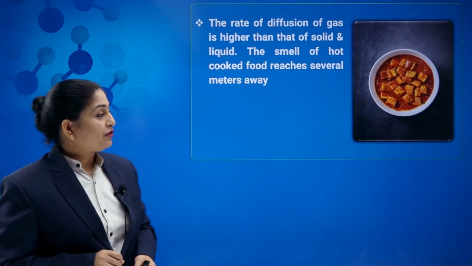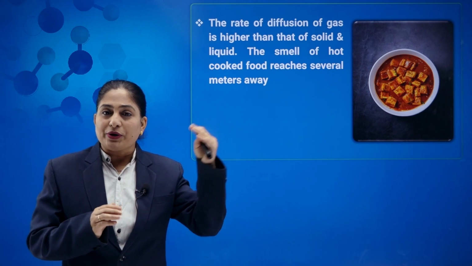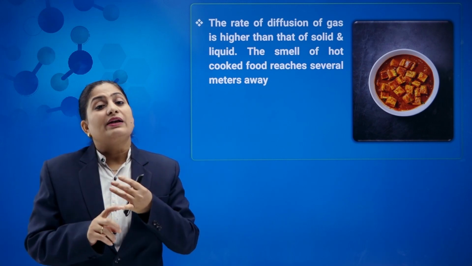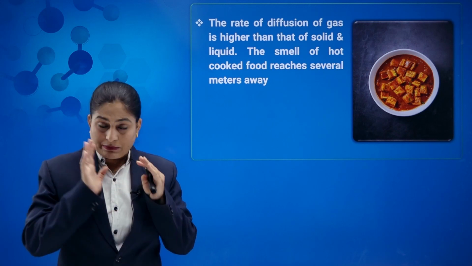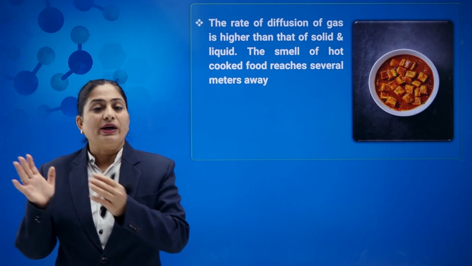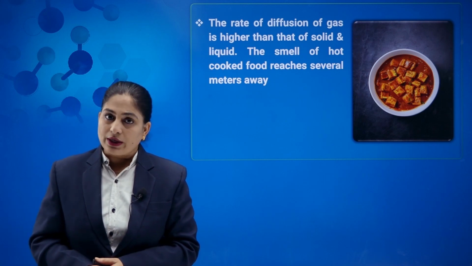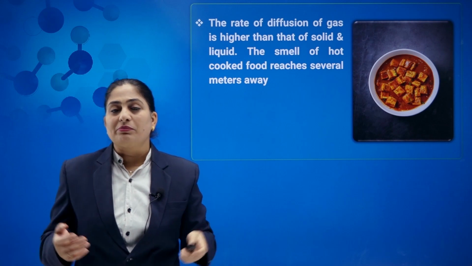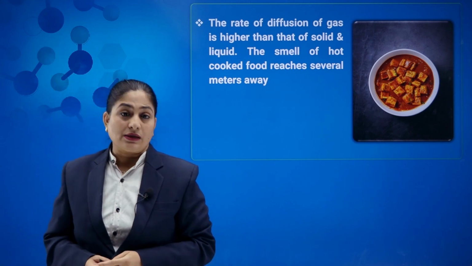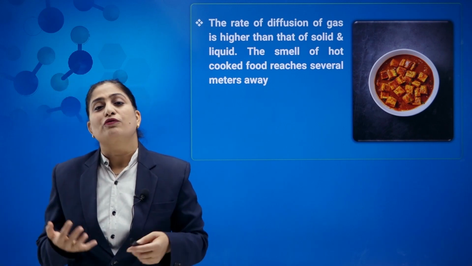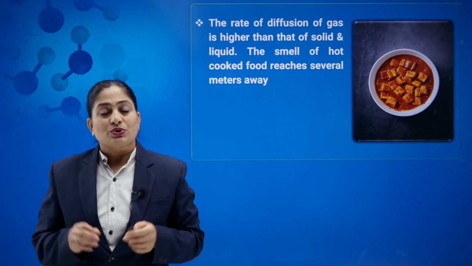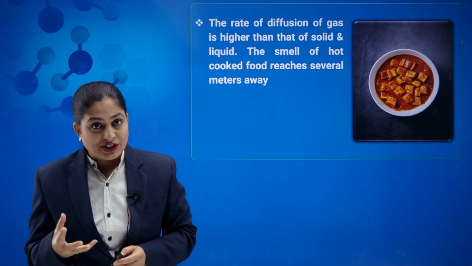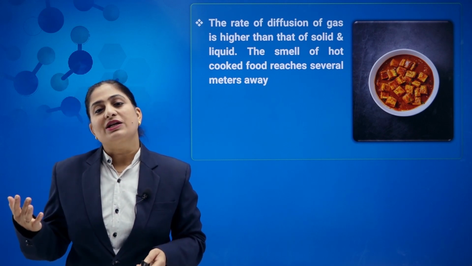The rate of diffusion of gas is very high as compared to liquid as compared to solid. Now at the end we can say that the rate of diffusion of gas is maximum, then we find it in liquid, and finally we observe it in the case of solid. And that's why the smell of hot cooked food reaches several meters away, sitting in another room, and you can smell the food cooking in the kitchen. So you can easily smell that food because it is in gaseous form, and diffusion of gaseous particles is very fast.